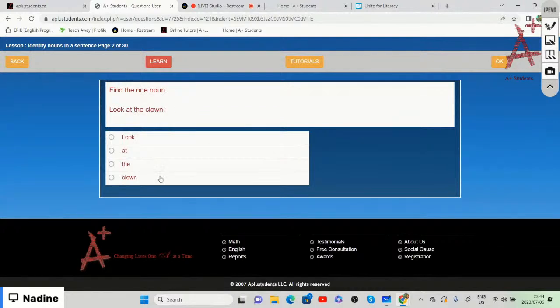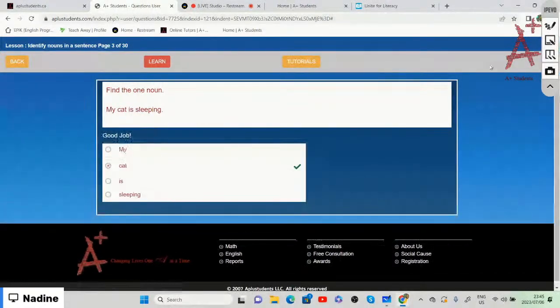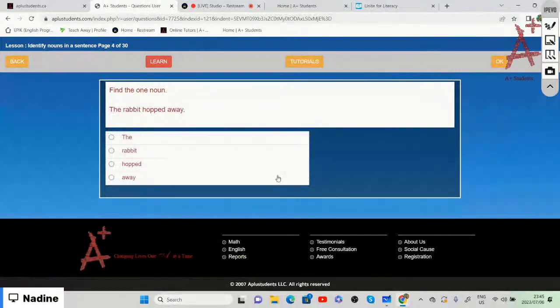Look at the clown. Is it look? Is it at? Is it the? Or is it clown? Look at the clown. All right, so we will choose the clown, right? So if you say clown, then well done. My cat is sleeping. Is it my cat is or is it sleeping? All right, so we're going to choose cat, right? Because cat names an animal. So if you have that, then well done.